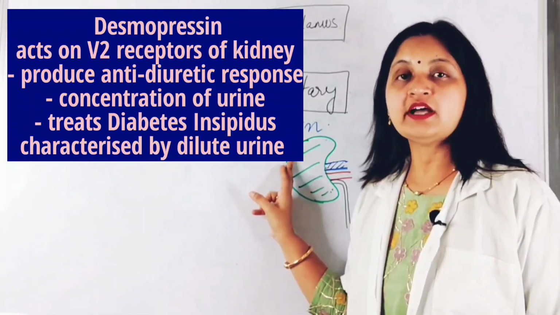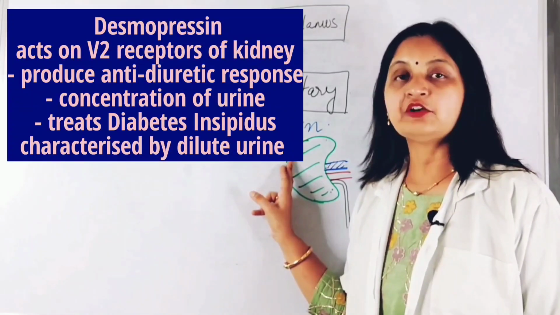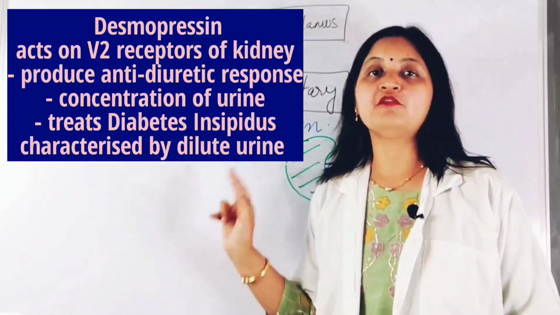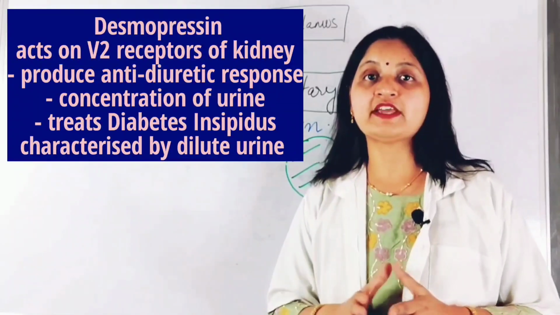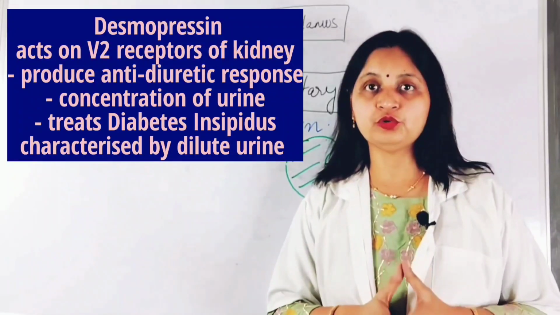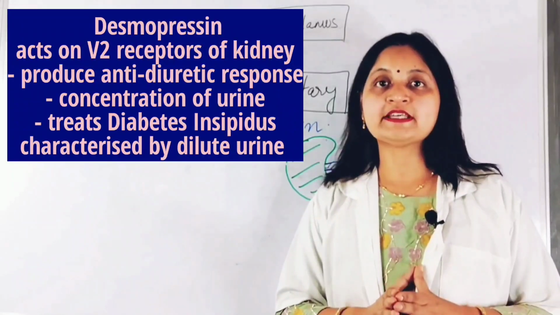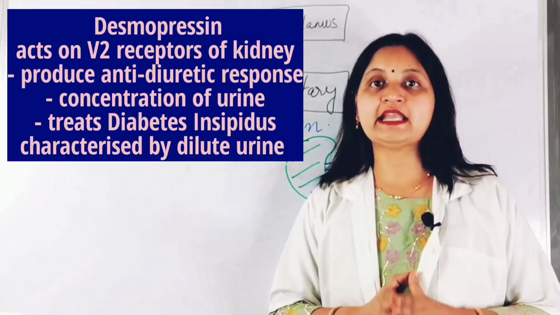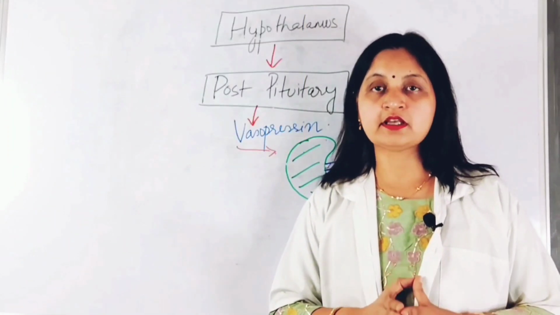and this leads to conservation of water and concentration of urine, and is very useful in the treatment of diabetes insipidus, which is characterized by the excretion of a large volume of dilute urine. So desmopressin, by acting on the V2 receptors of the kidney, produces an anti-diuretic response.